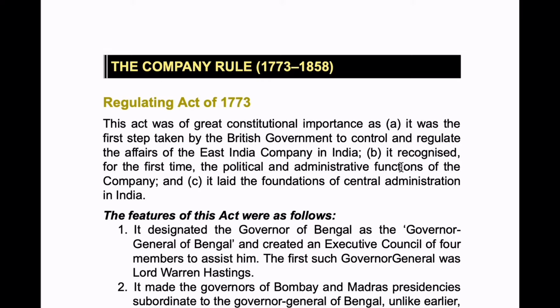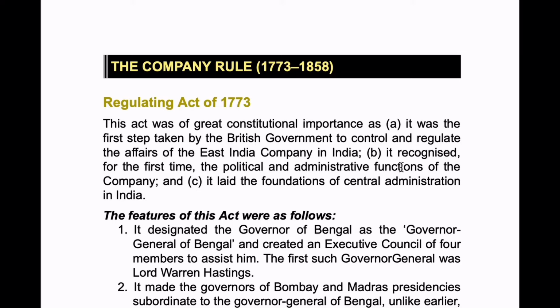So this act is of great importance. Why? Because it was the first step taken by the British government to control and regulate the affairs of the East India Company. Before, the East India Company would control India, but after the Regulating Act of 1773, the British government took control over the East India Company. Is that clear? It recognized for the first time the political and administrative functions of the company. Third, it laid foundations of central administration in India.